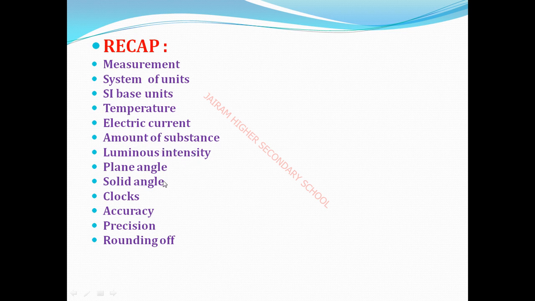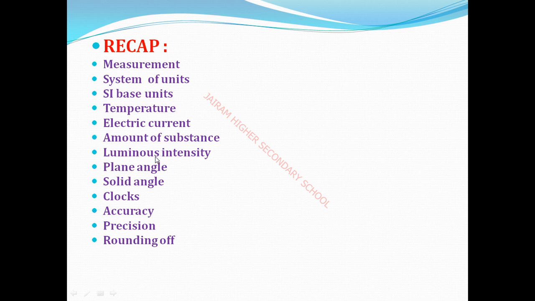Next, amount of substance, which means mole. The measure of the number of entities present in a substance is known as amount of substance. The entities means particles, the number of particles present, such as atoms, molecules, electrons, protons. The SI unit of amount of substance is mole. One mole is an amount of substance which contains 6.023 into 10 power 23 entities. Are you clear?